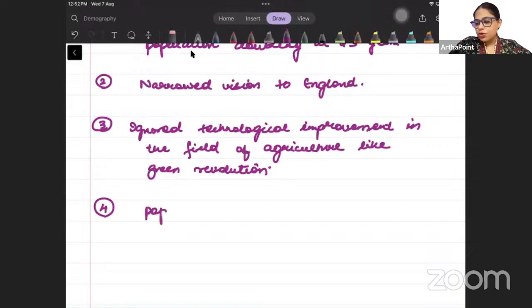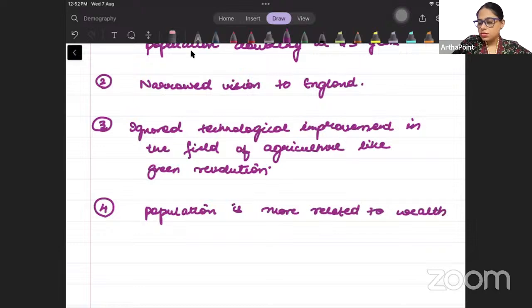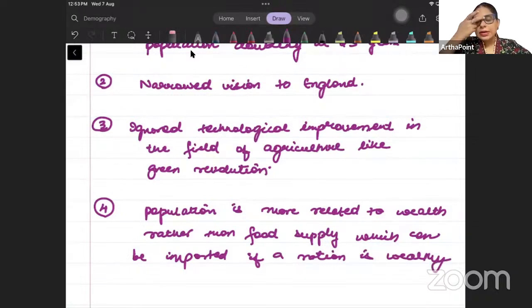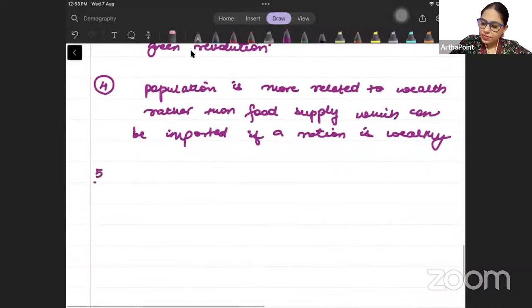So we can say that population is more related to wealth rather than food supply, which can be imported if a nation is wealthy. Right?